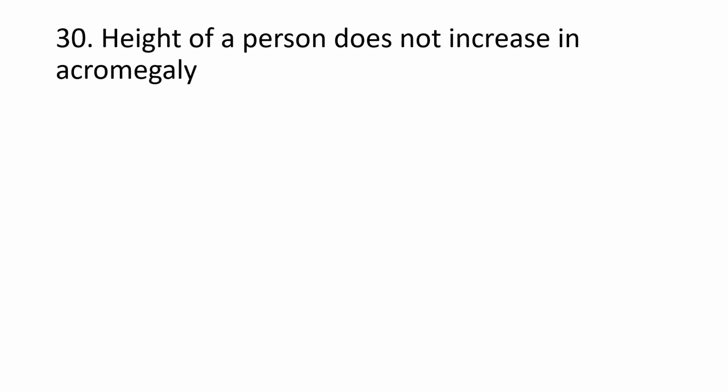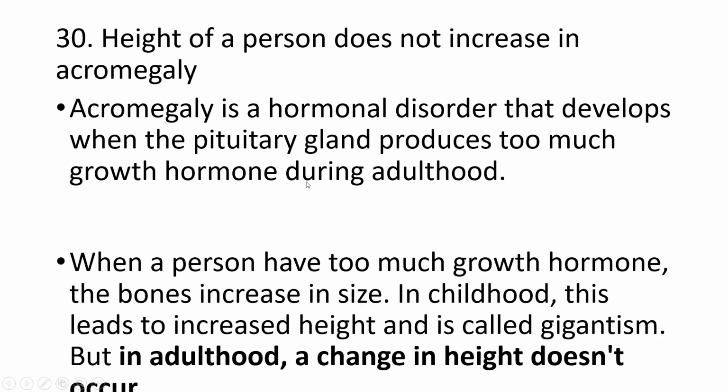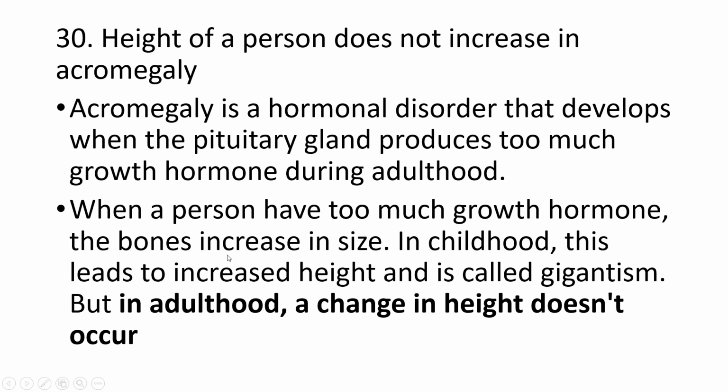Height of a person does not increase in acromegaly. Acromegaly is the condition where the growth hormone is increased, from the pituitary gland, with too much growth hormone in adulthood. When a person has too much growth hormone, the bones increase in size. In childhood, this leads to increased height and may cause gigantism, but in adulthood, when the bones are already formed, the height does not increase. The increase in growth hormone in adulthood is known as acromegaly. In childhood, it is known as gigantism.